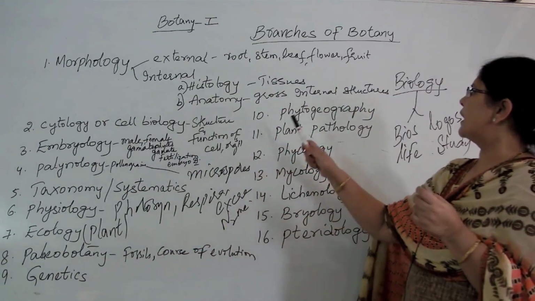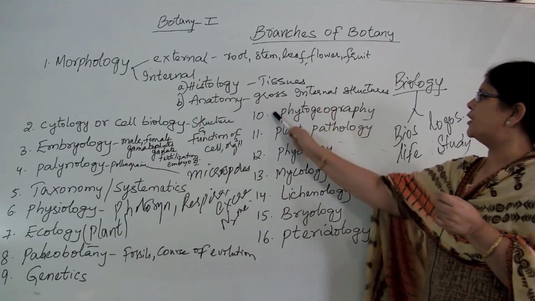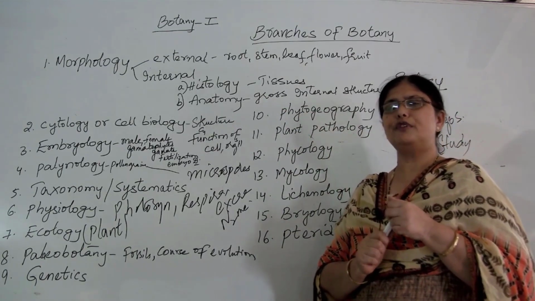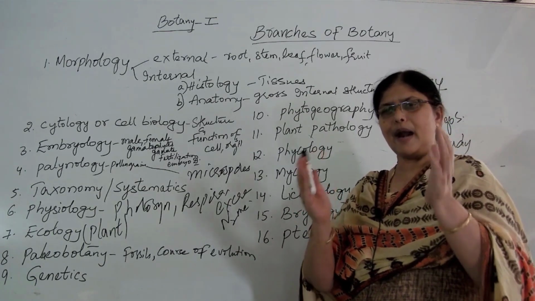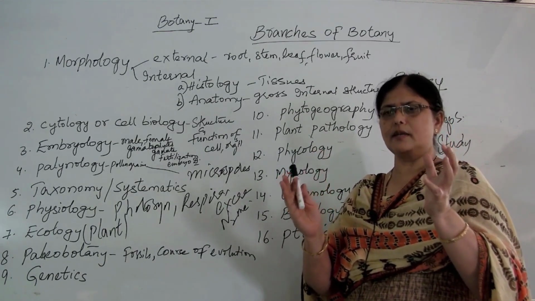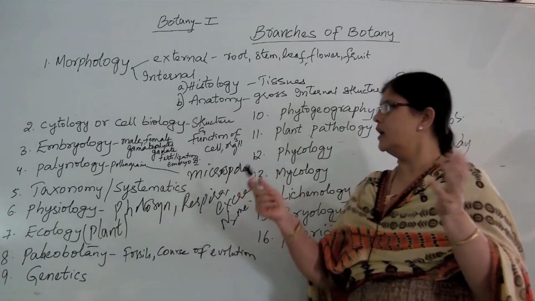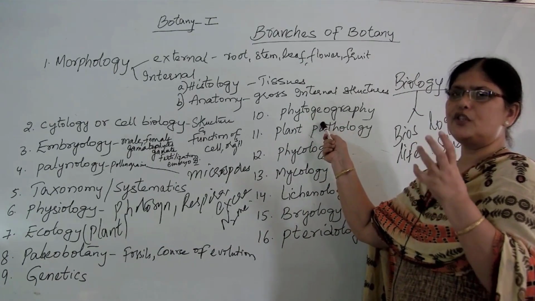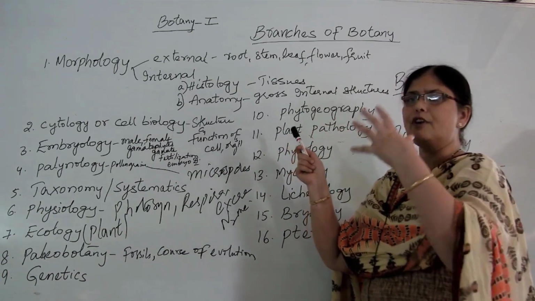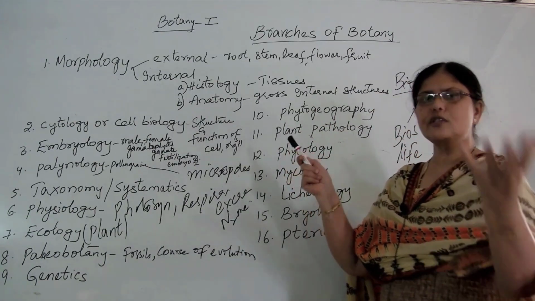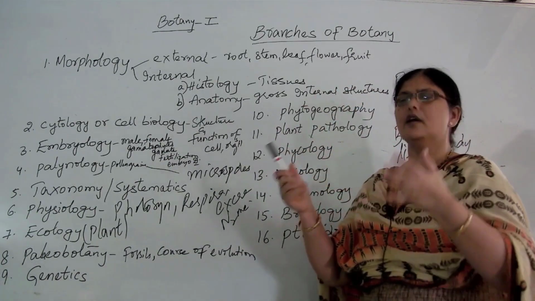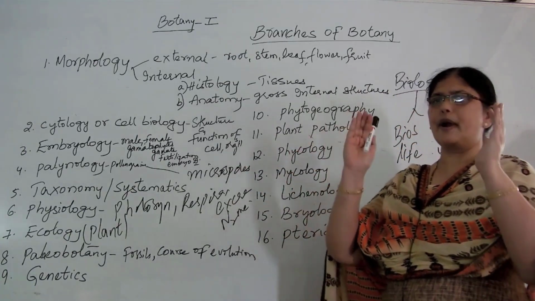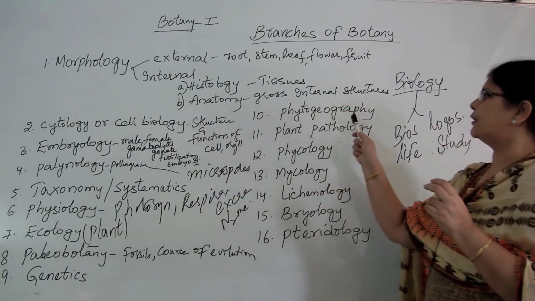Now next, coming to the other branch of botany, which is called phytogeography. Now, what is meant by phytogeography? It is nothing but the distribution of the flora, that is the plants, the distribution of the plants as living organisms in different geographical regions of the world. So, which plants are distributed in which areas? In deserts, there are some kinds of plants. In evergreen forests, there are some types of plants. In tropical regions, there are some types of plants. In temperate regions, there are some types of plants. How are the plants distributed upon the earth? Based upon the geographical distribution, the branch of botany which deals with that study is called phytogeography.